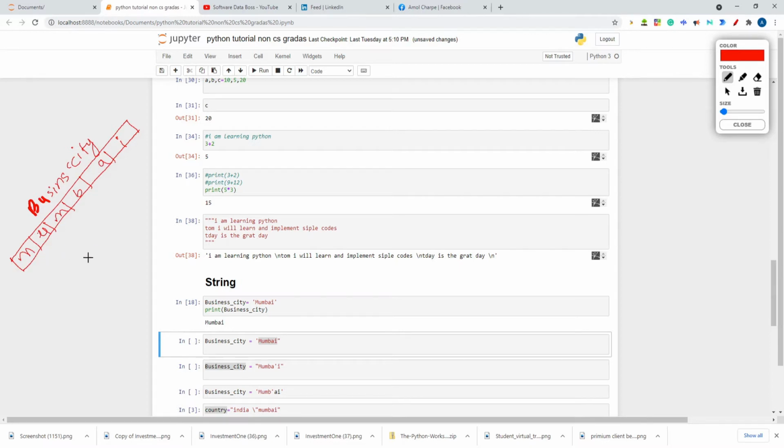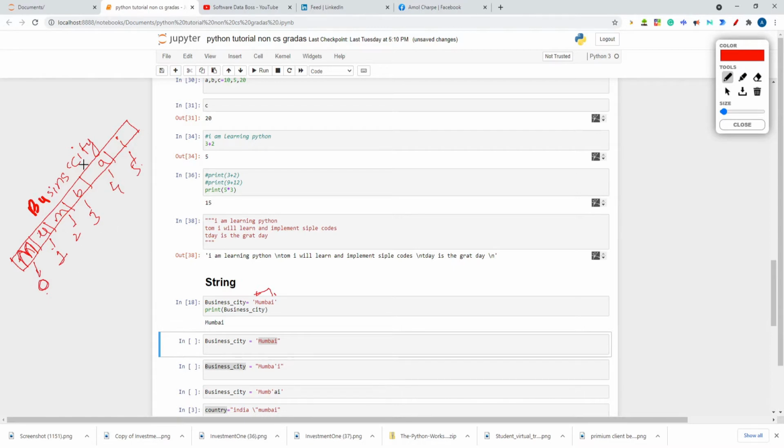Okay, so what happens in Python is that indexing starts from 0. So M will have an index value 0. Remember this, maybe if you are from a non-CS background, you may get confused. So remember, in Mumbai, M has index 0, U has index 1, then index 2, index 3, index 4 and index 5. So 0 to 5. In this Mumbai string, there are 6 characters from 0 to 5. Indexing starts from 0.